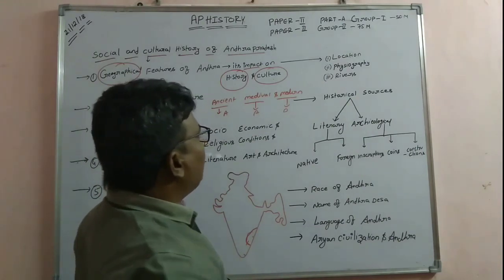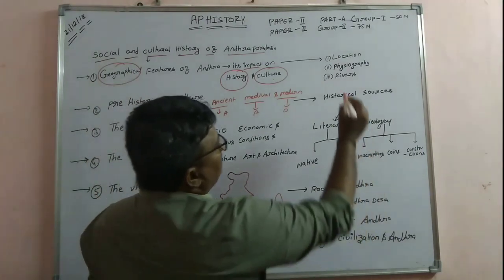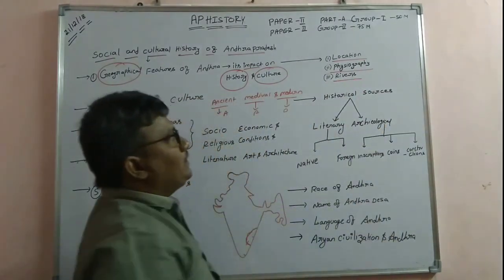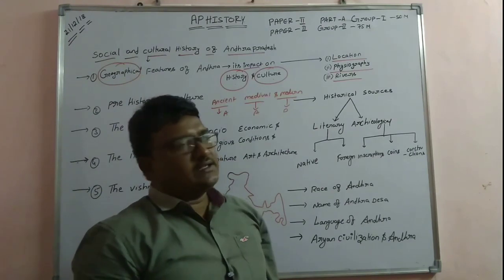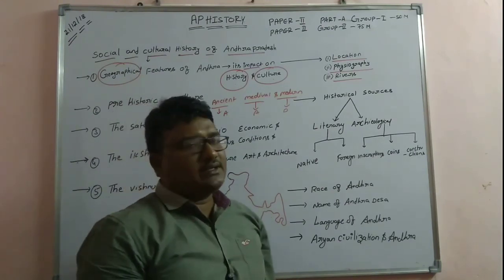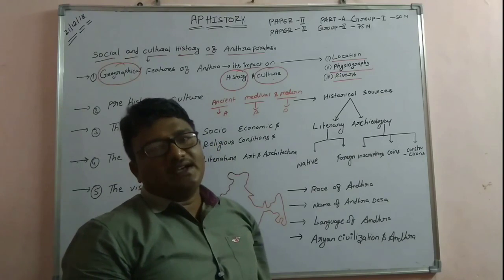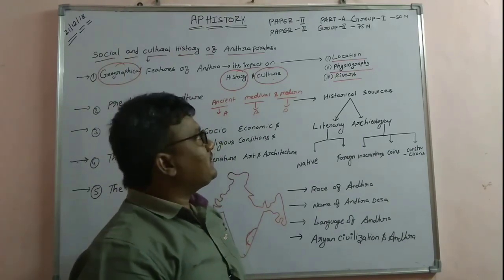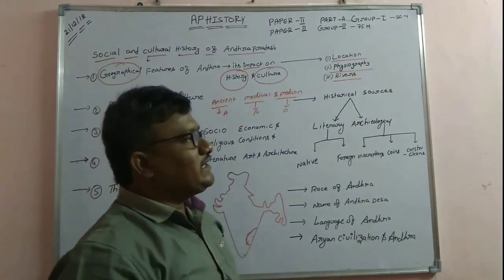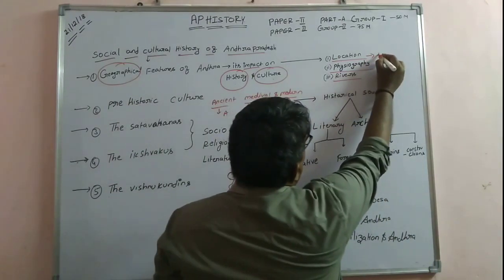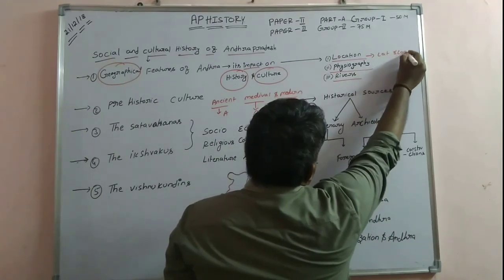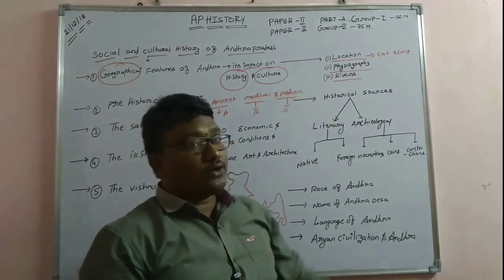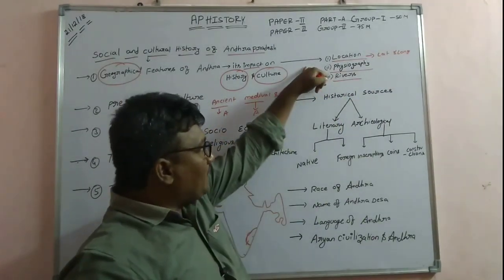For the geographical impact itself, we use the locational aspects, physiographic aspects and rivers. We don't need to go into the climatic conditions. We just go for the locational aspects, physiographic aspects and rivers. These are the three geographical terms we are going to discuss here. What is the location? Location is nothing but latitudes and longitudes. Dear aspirants, don't go deep into latitudes and longitudes, because we are going to discuss only history.